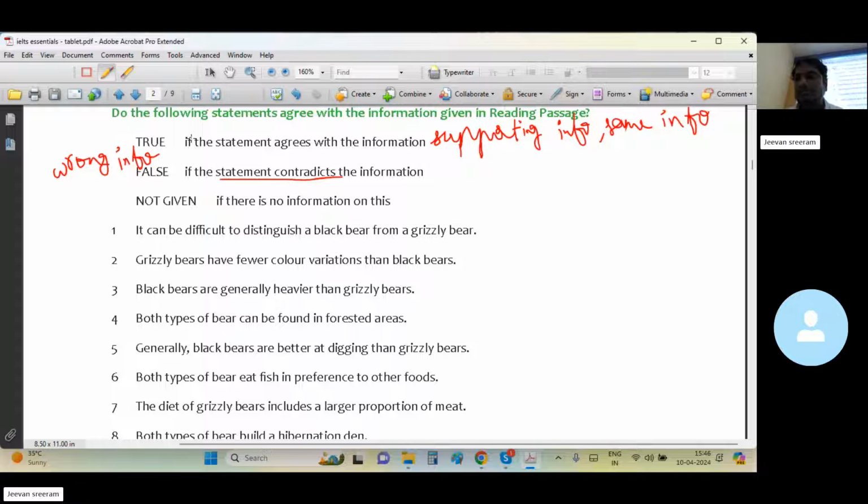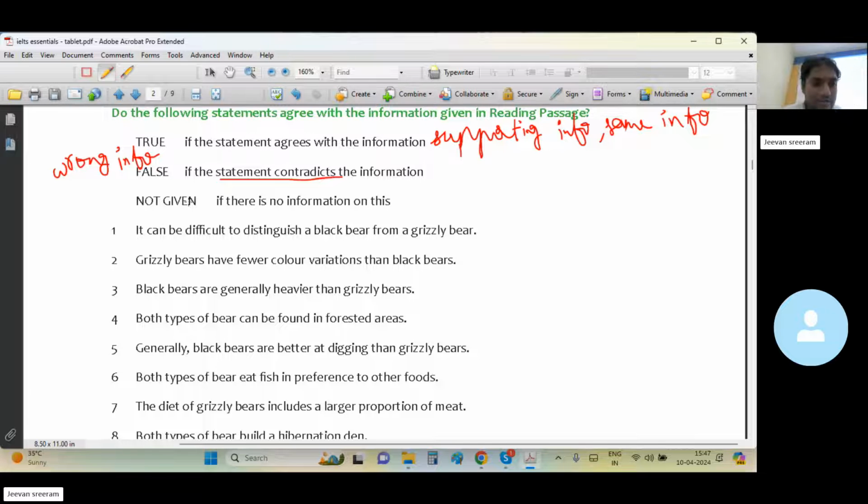Clear? Yes. Next. Not given. How about the not given? It is not given in the sentences. If you check such a sentence's meaning, you never say either yes or no. You never say either true or false based on the information given in the passage. You can't say true. You can't even say false. Although you can see a similar sort of wording or the same sort of phrases from the passage, the overall meaning of the sentence is never seen anywhere in the passage. So you can't say either true or false for such statements, right? They must be tagged with not given.